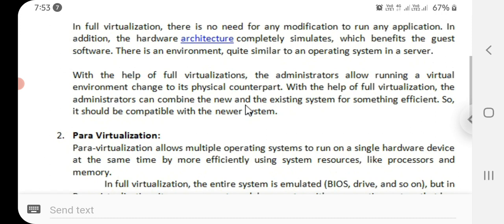With the help of full virtualization, administrators can run a virtual environment that changes to its physical counterpart. Administrators can also combine the new and the existing system for something efficient. So it should be compatible with the newer system.